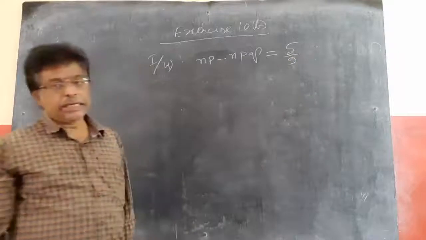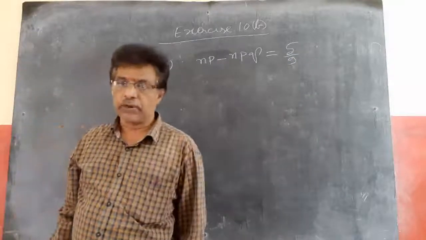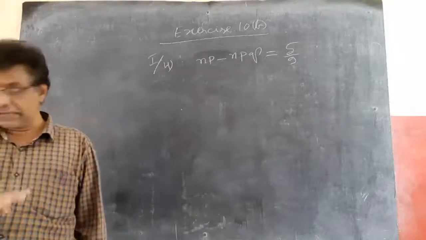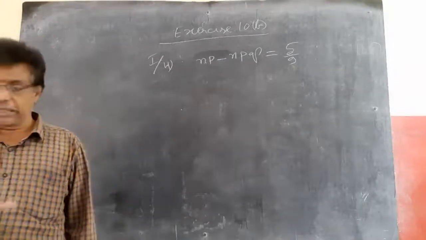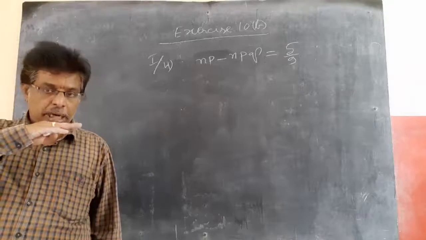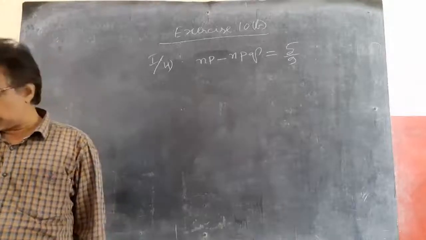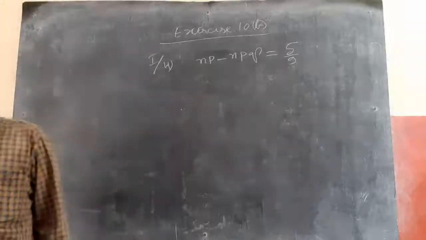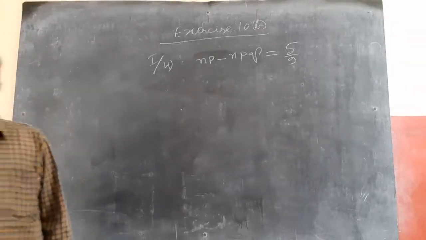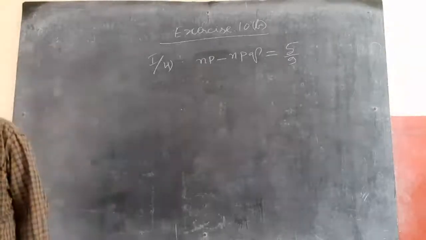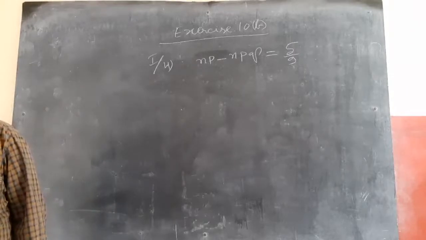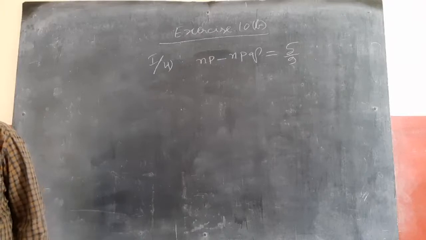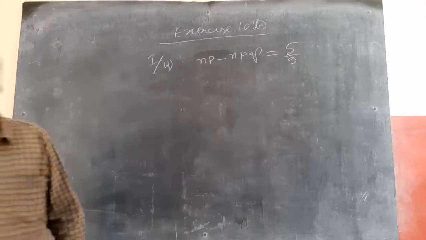From this sum, very important for 2 marks. You can definitely get 2 marks from the 4th to 10th sum, in between these 6 sums. First 3 sums are just concept oriented, but from the 4th sum to the 10th sum you will get 2 marks. So do this properly, and it is very easy to mark. If the difference between mean and variance is 5 by 9, find the probability of getting 2 successes when the experiment is conducted 5 times.